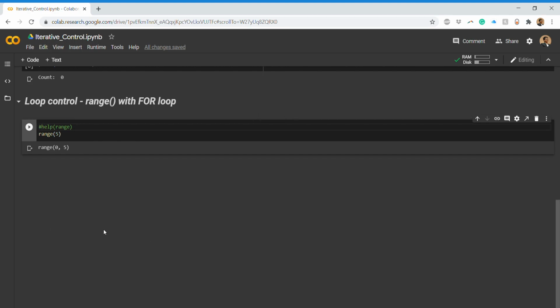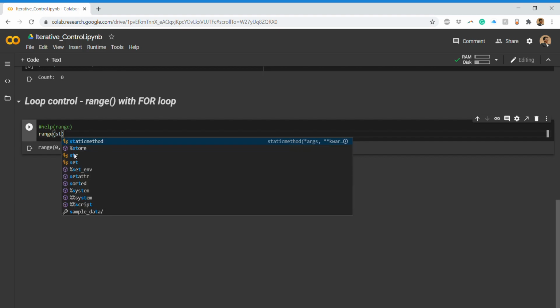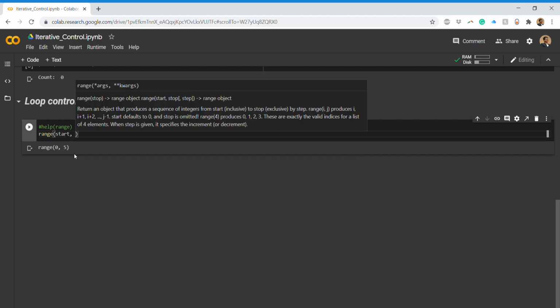Now this range function first takes the start. It has some start value, which will be 0 in this case, and then some stop, which is the end of the particular loop or printing. Since here it is 5, it will ideally be 5 minus 1. Wherever you have to stop, it will be n minus 1.